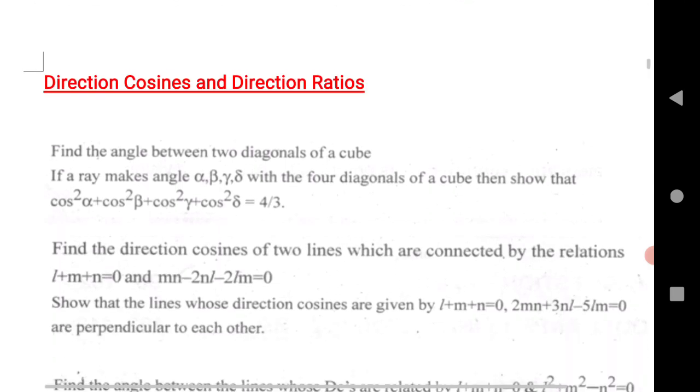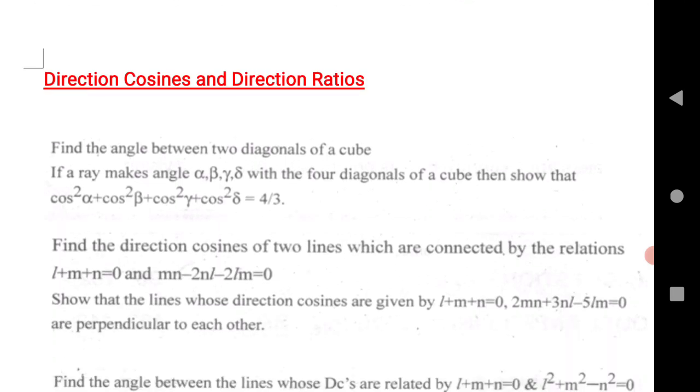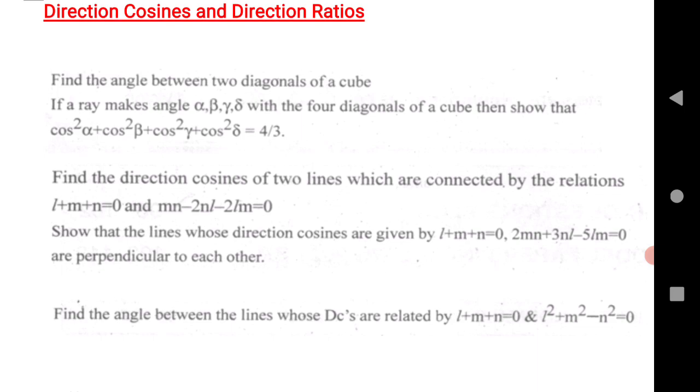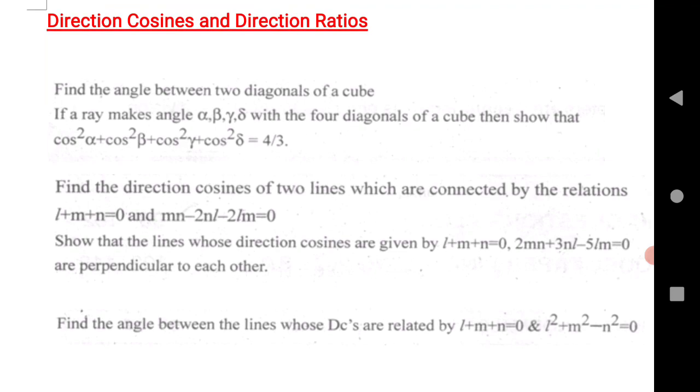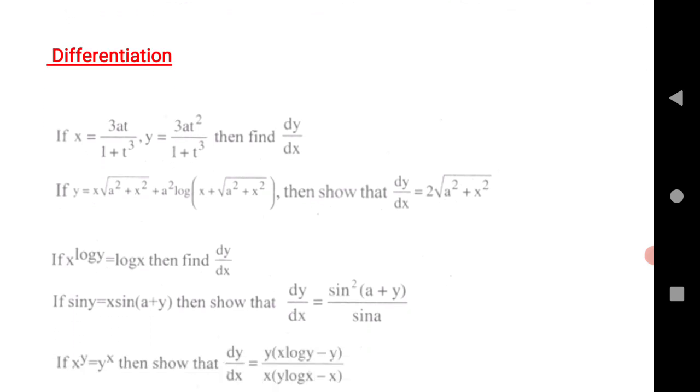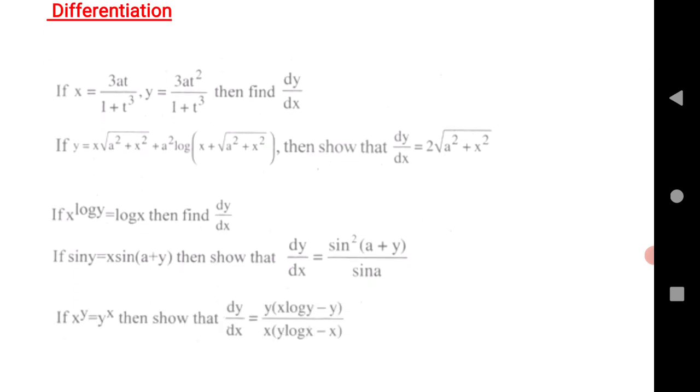Next, let us go to the next chapter, that is direction cosines and direction ratios. Very important questions. I have given 5 questions. If you practice, this will definitely give you good marks from this chapter. Next chapter is differentiation. I have given very important differentiation questions after seeing all the paper patterns. These are 5 very important questions.